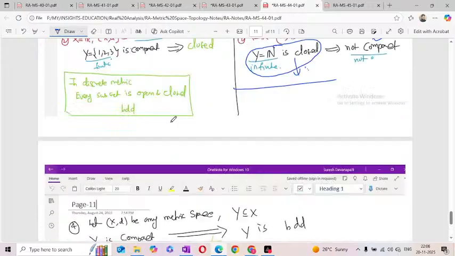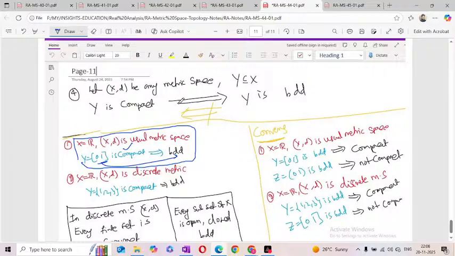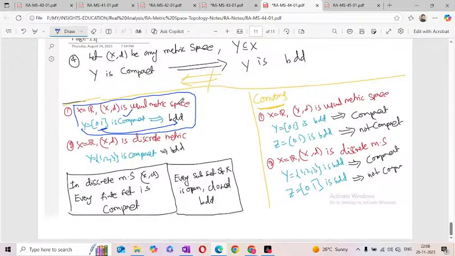Okay, I am taking the same example as the previous example. And X is equal to real numbers, (X, d) is the discrete metric, and Y is equal to {1, 2, 3}, it is a compact set. Observe, this is a bounded set. That means, observe here, if it is a compact set, it is always a bounded set in any metric.